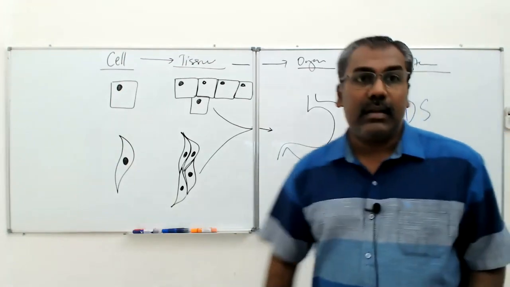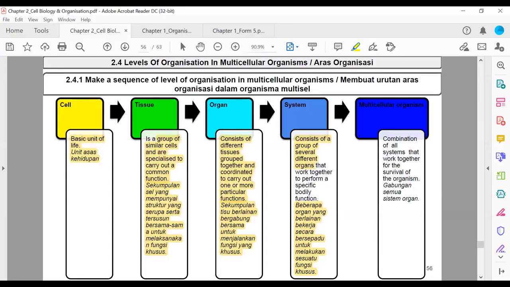Okay, faham kan? Then after system, we have the multicellular organism. Combination of all systems that work together for the survival of the organism. Gabungan semua sistem organ. So when all the systems combine and work together, they form you and me, which are organisms. So a group of several systems work together to form the organism. Beberapa sistem bekerjasama membentuk organisma tersebut.